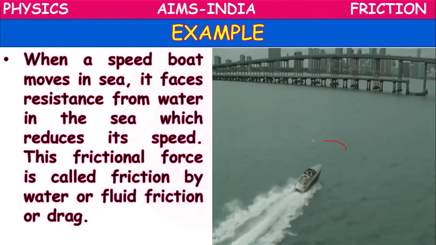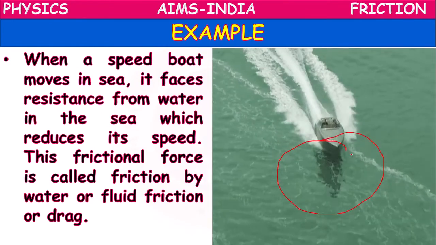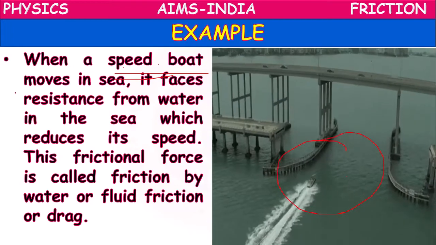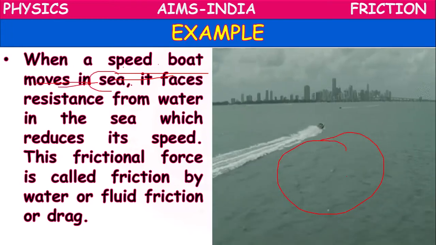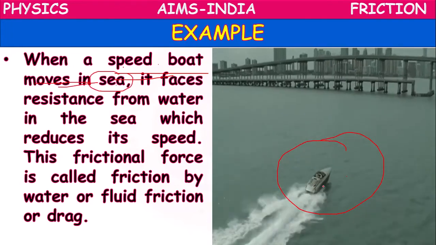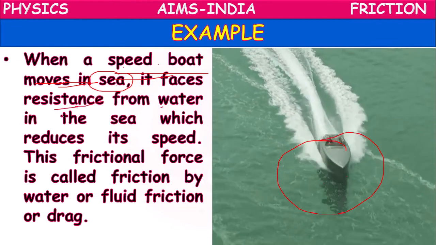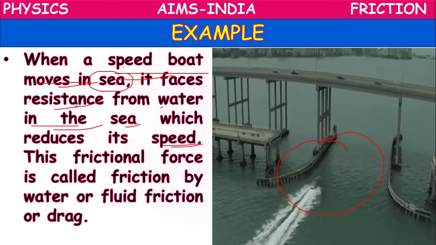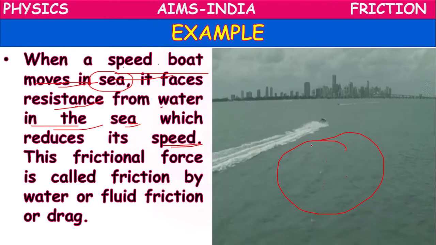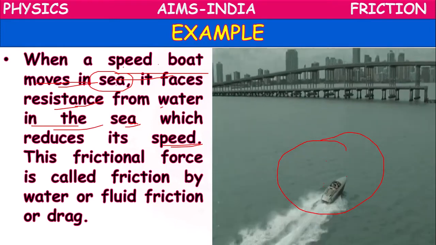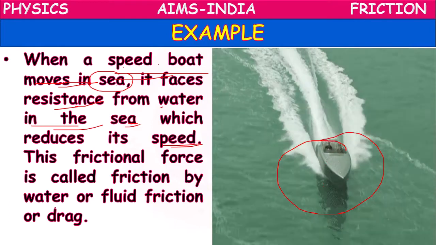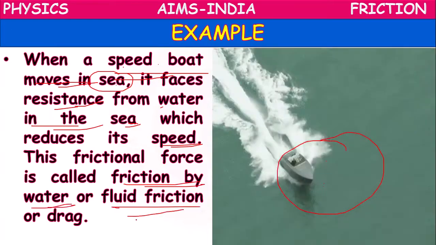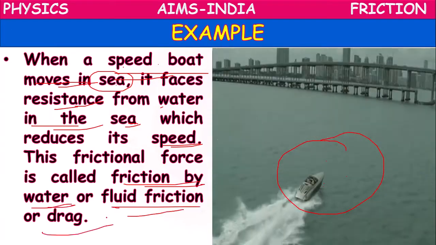Or you might have observed boats like this, a speedboat. When the speedboat is moving in the sea, it faces resistance from the water, which will reduce the speed of the speedboat. So this frictional force shown by the water is called friction by water, or fluid friction, or drag.